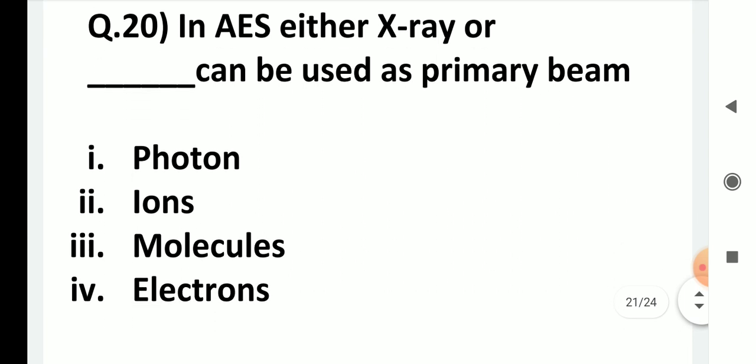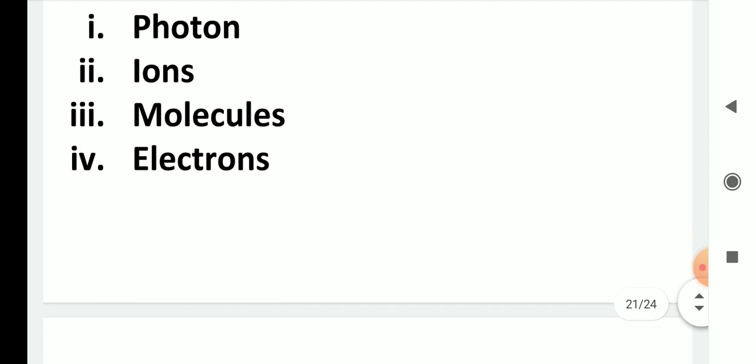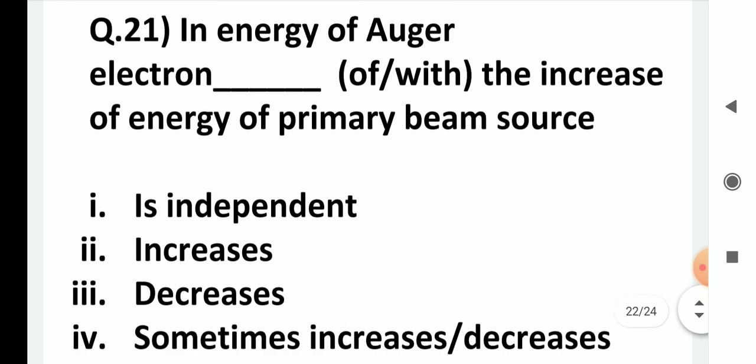In Auger electron spectroscopy, either X-ray or dash can be used as a primary beam. Photons, ions, molecules or electrons. The energy of Auger electron dash off with the increase of energy of primary beam source: independent, increases, decreases, sometimes increases or decreases.